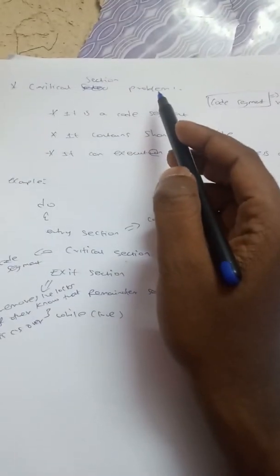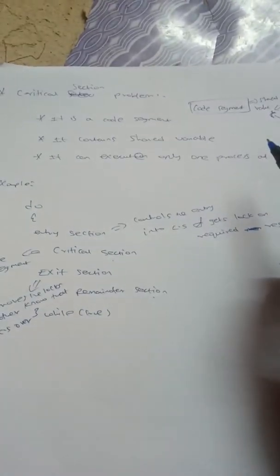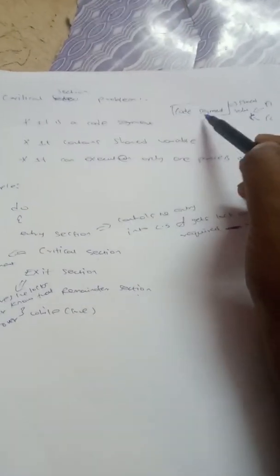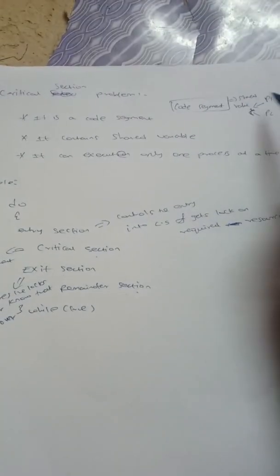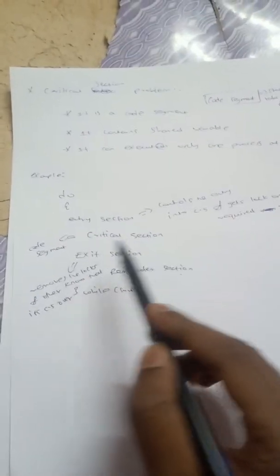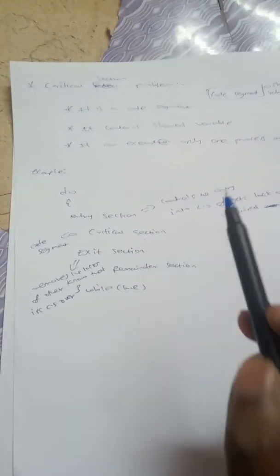The critical section problem: it is a code segment that contains shared variables, and it can be executed by only one process at a time. The code segment is the critical section, the shared variable is there, and P1 and P2 are the resources. I am going to explain it with an example. I have already written a do-while program for the critical section, with the entry section, critical section, exit section and remainder section. These are the statements I am going to use to explain it.